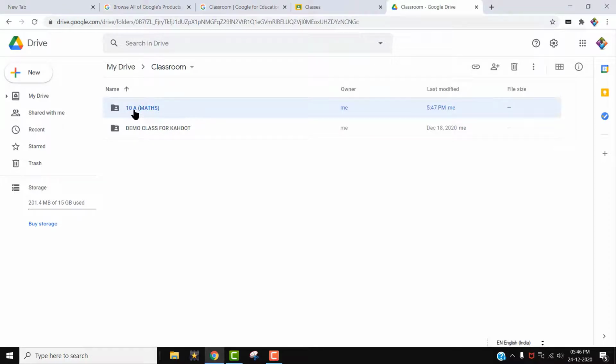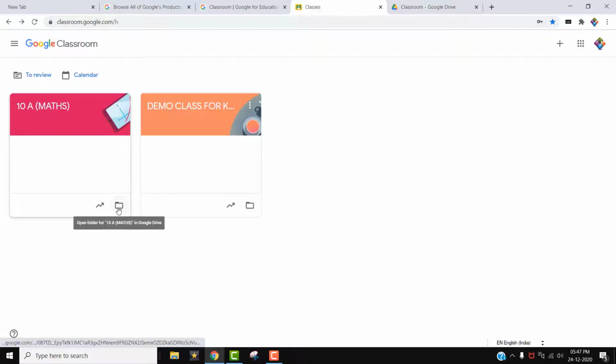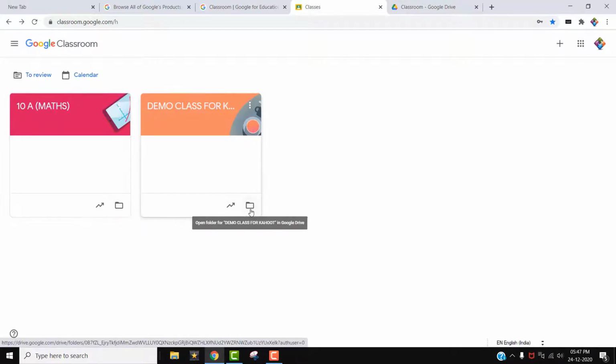I have created two classrooms in that. One is 10A Maths, which I have created just now, and the other is the demo class for Kahoot, which I had already made. Okay, two classrooms are there. If you click on this folder, you can reach the other classrooms' Google Drive folders too. Whatever files you are saving, we can search for them there.